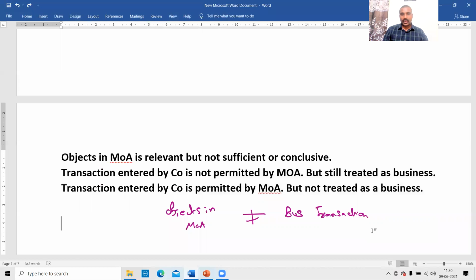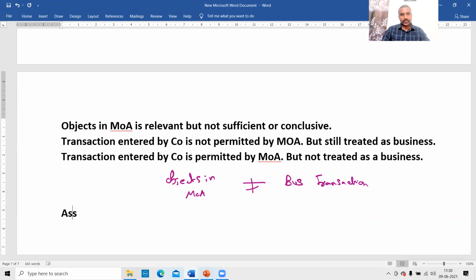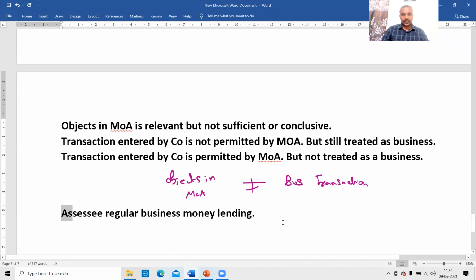Look at this here. The assessee's regular business is what? Money lending. The assessee lent money to a person.